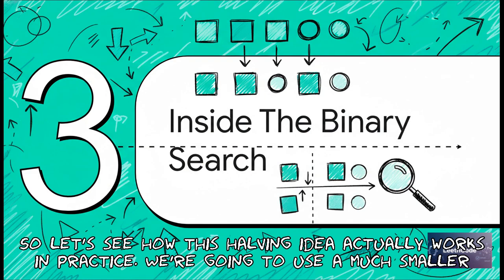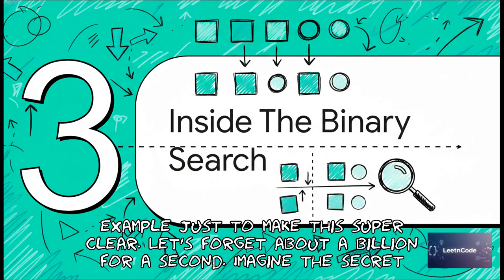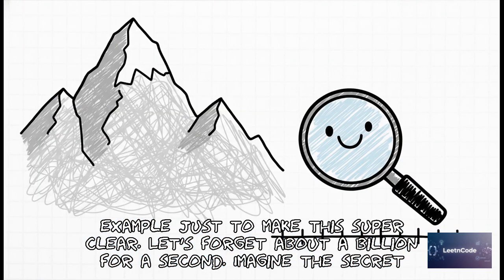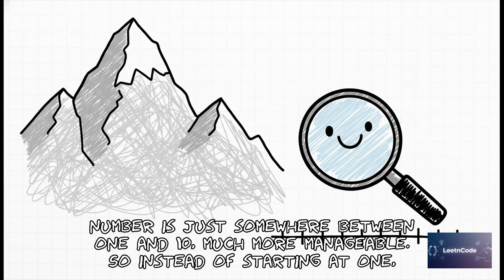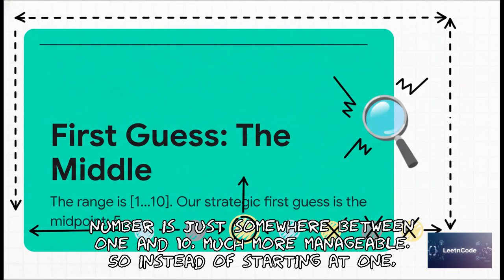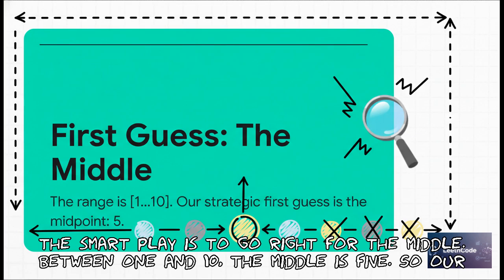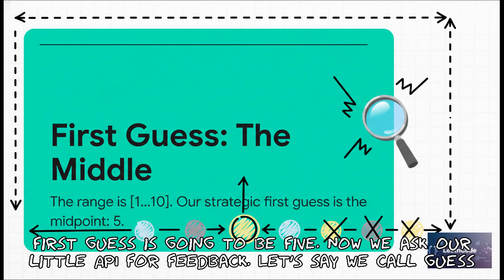So let's see how this halving idea actually works in practice. We're going to use a much smaller example, just to make this super clear. Let's forget about 1 billion for a second. Imagine the secret number is just somewhere between 1 and 10, much more manageable. So instead of starting at 1, the smart play is to go right for the middle. Between 1 and 10, the middle is 5. So our first guess is going to be 5.